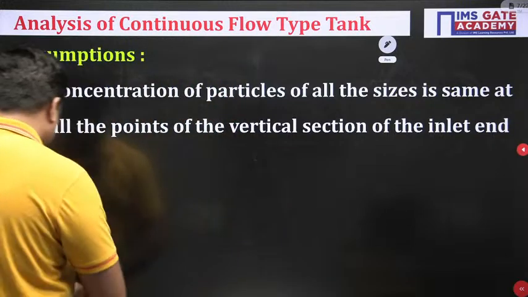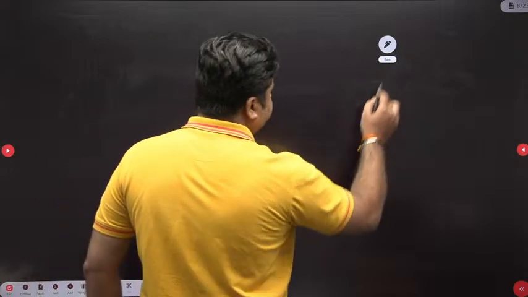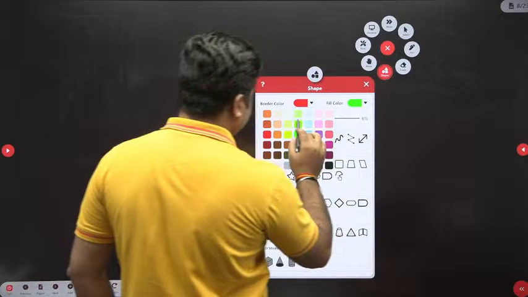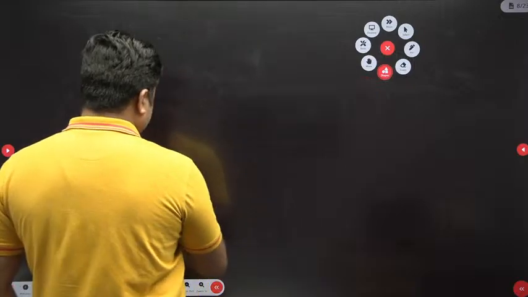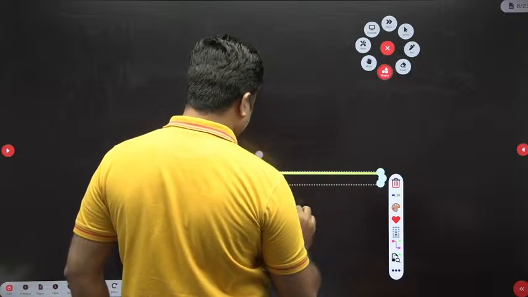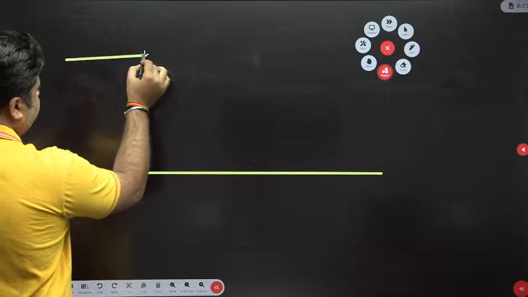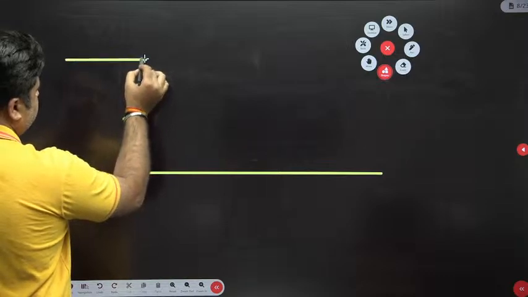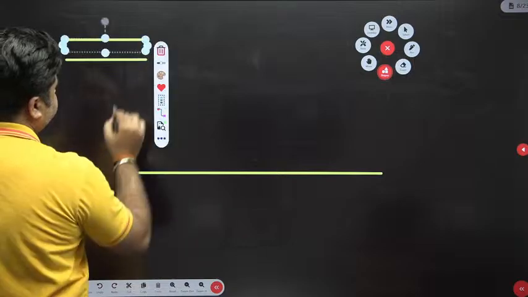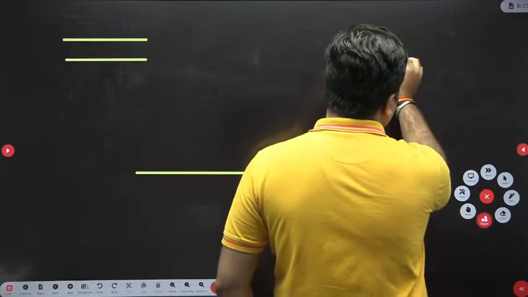Now see this, my dear students. You have this sedimentation tank like this. This is your sedimentation tank. Now see how things go. This is your inlet, right? And this is your outlet.